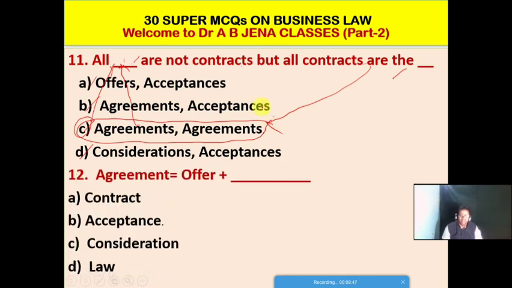So next MCQ. In a mathematical equation, agreement is equal to offer plus what? Or what plus offer is equal to agreement. A. It's a contract. B. It's acceptance. C. It's a consideration. D. It's a law. Friends, B is the right option for this MCQ. So agreement is equal to what? Offer plus acceptance, or acceptance plus offer is equal to agreement. So the right option is B.